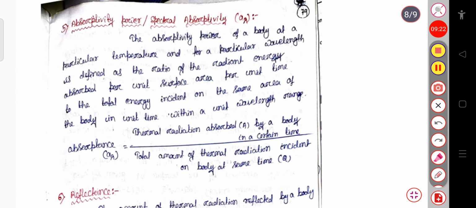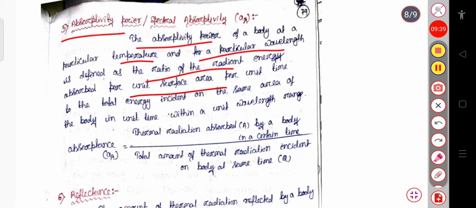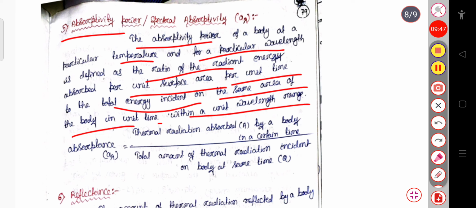Now we will see what is absorptive power or spectral absorptivity. The absorptive power of a body at a particular temperature and for a particular wavelength is defined as the ratio of the radiant energy absorbed per unit surface area per unit time to the total energy incident on the same area of the body in unit time within a unit wavelength range. So absorptance is equal to the thermal radiation absorbed by a body in a certain time divided by the total amount of thermal radiation incident on the body at the same time.